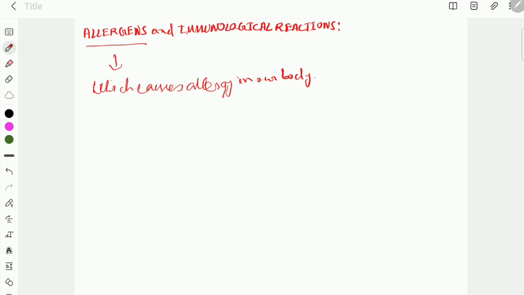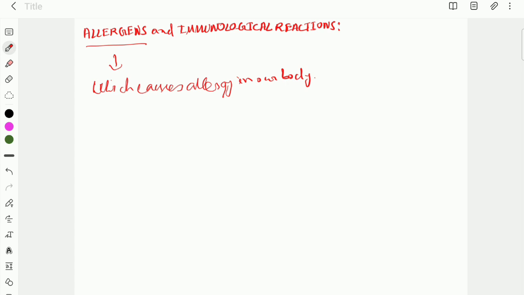These allergens may be pollens, dust, any virus, bacteria, proteins, or physical agents, and they enter our body through ingestion of food, through inhalation, or through contact, as in contact dermatitis.